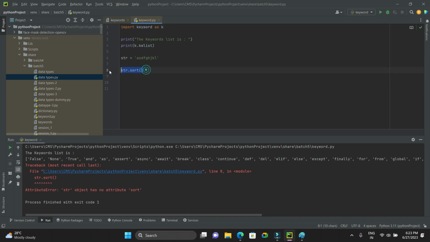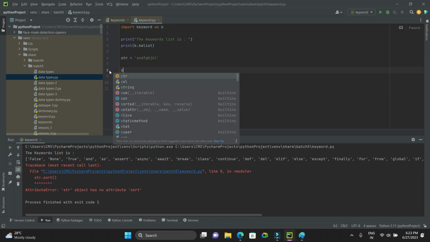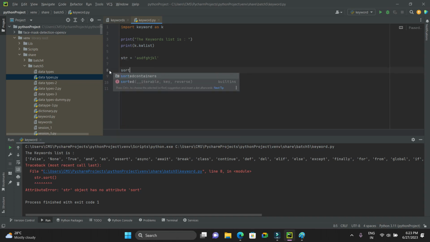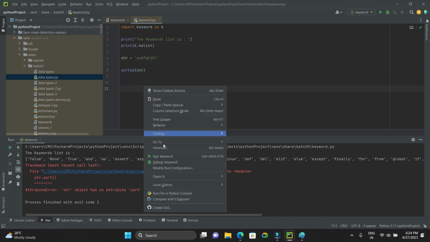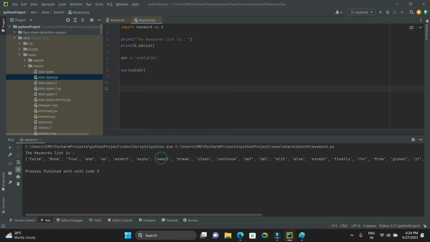For this, you need to have sorted and those things. Keywords, string. Even if you run it, it won't show you the output. See here, one second. I'll tell you why.